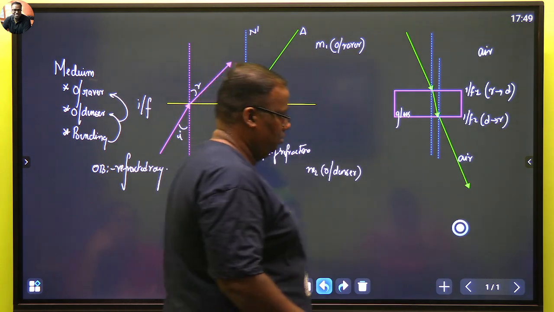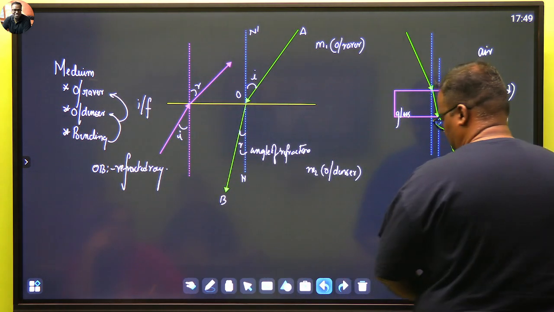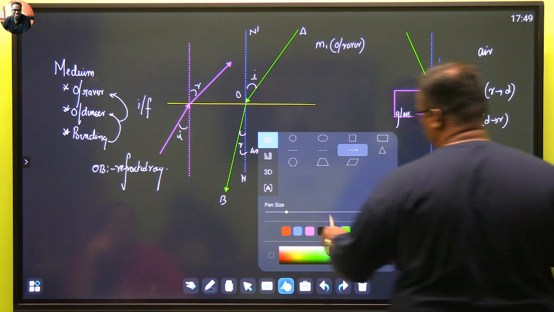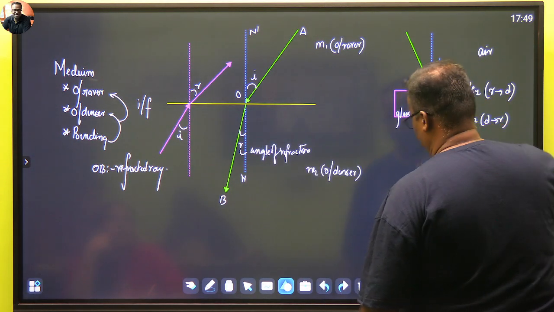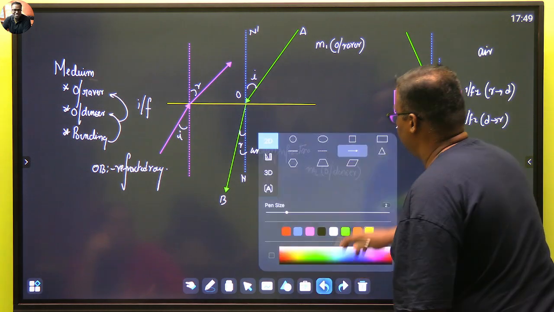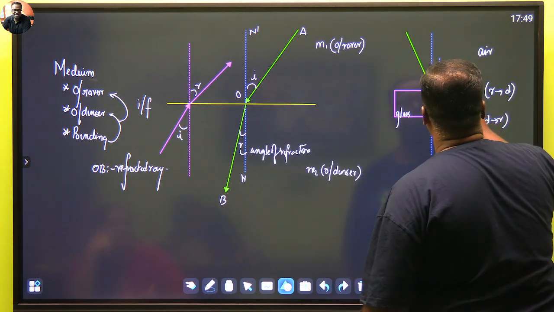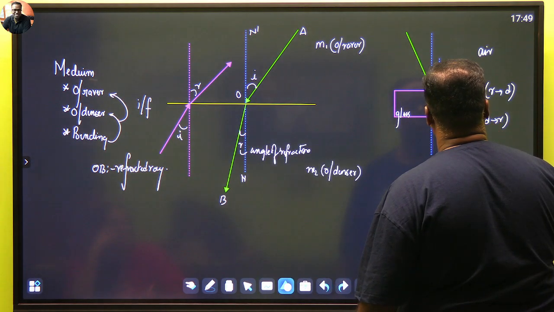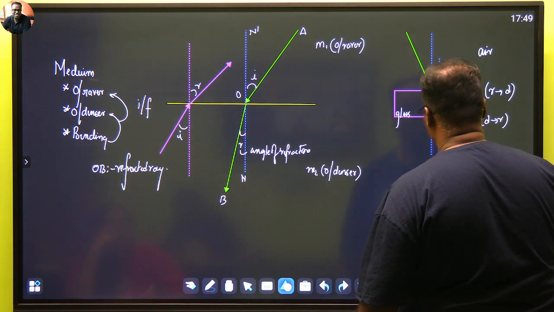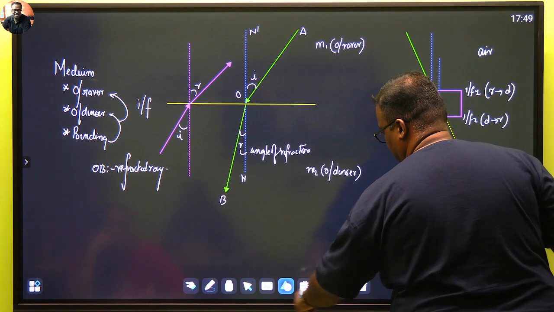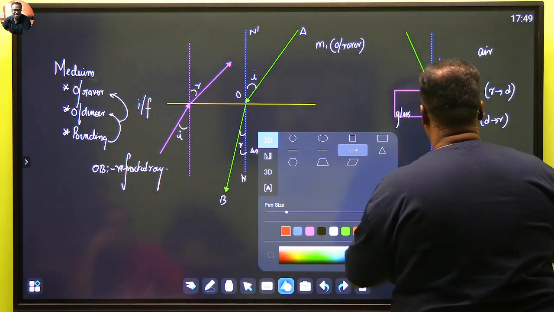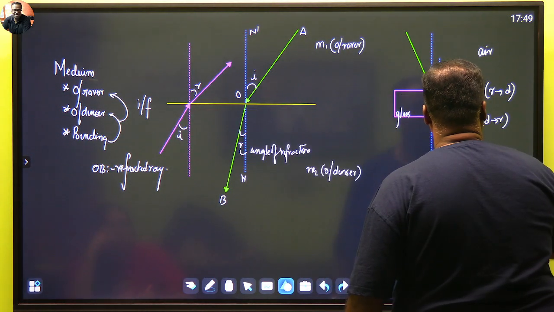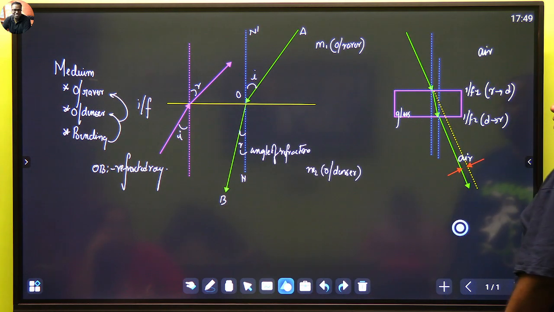And the amount that you got shifted is called your lateral or parallel shift. Okay, so if I extend this one, the original path, so this was the original path, the amount of shift that we underwent, this one and this one, this is known as your lateral shift or parallel shift.